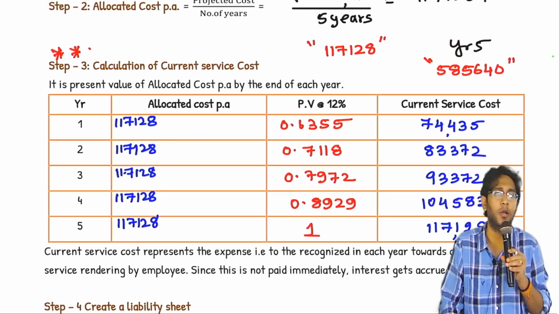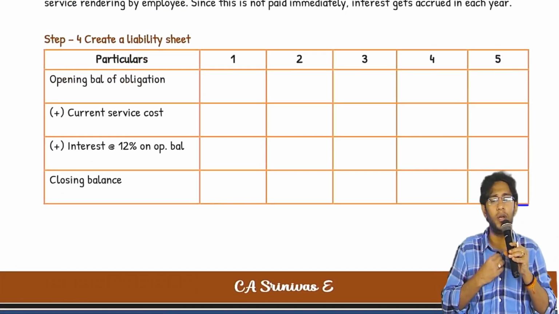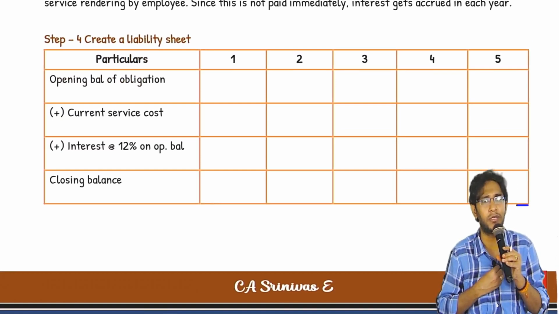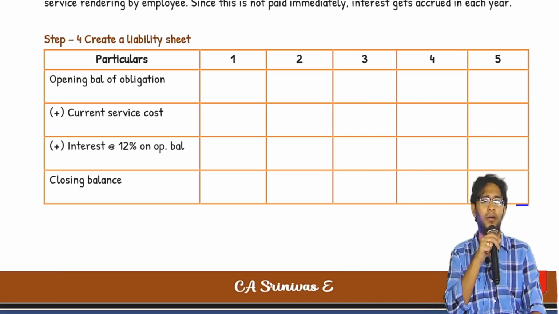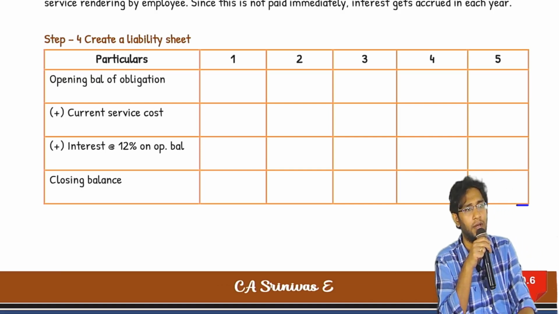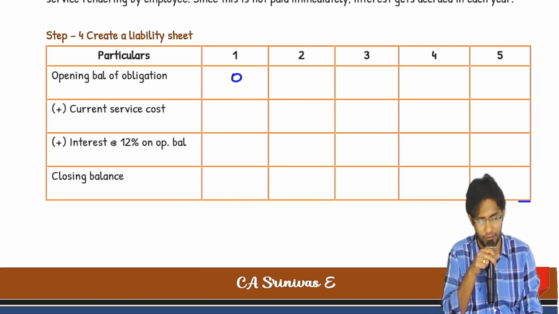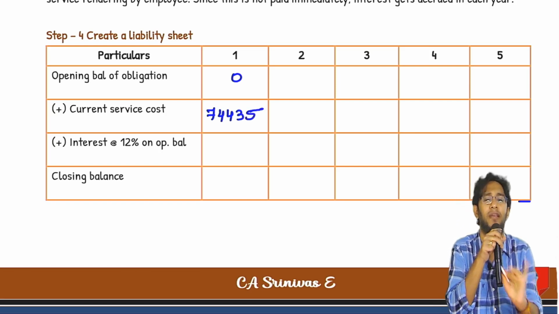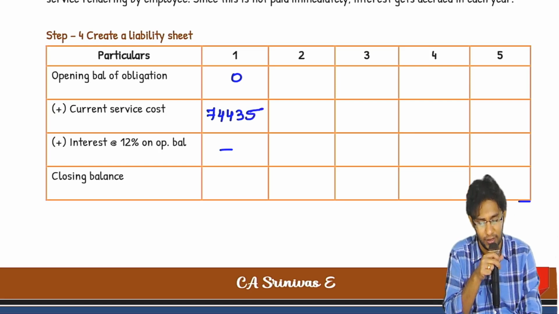So, sir, in step number 3, you identified the annual cost. Come to step number 4. Step number 4 is like building a liability sheet. It's nothing but a kind of ledger account preparation in the model of a table. Now, at the beginning of the first year, did he give me service? At the beginning of the first year, he did not give me any service. I don't owe him anything. But by the end of the first year, he gave me some service. For that, I owe him 74,435 at the end of the first year. Since I recorded it at the end of the first year, interest liability will not be recorded on this. So my closing balance is 74,435.